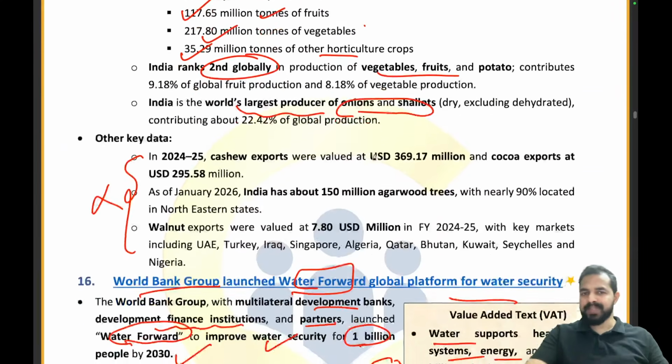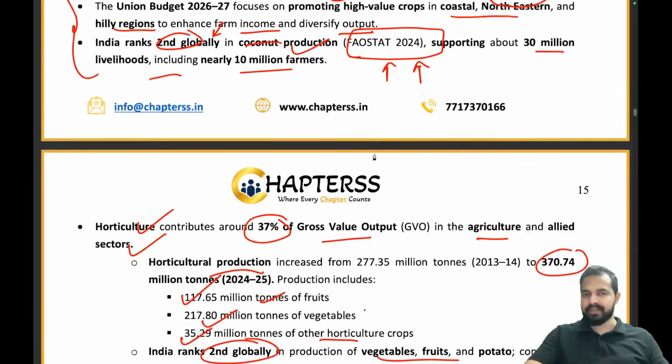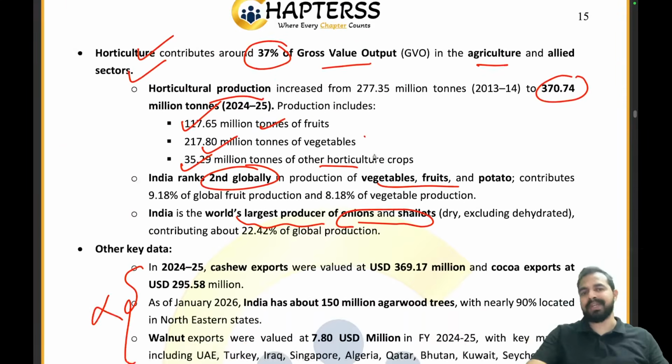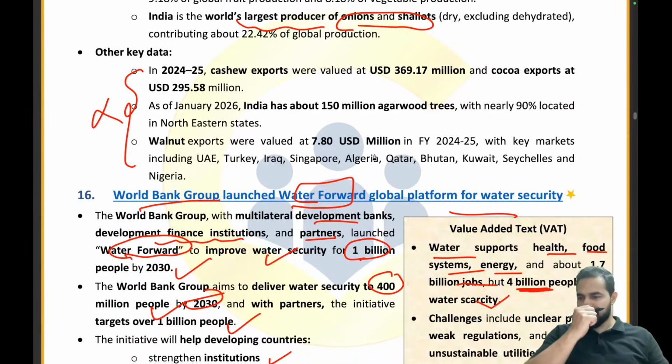So this article is directly taken from the PIB itself, my dear friends. Let me tell you, if there is any incorrect information on the PIB, then even you won't be able to answer the question. Clear? I hope this makes sense and is quite logical. So don't worry. For all the data that we are creating for all of you for these current affairs chapters, I myself supervise all the data, checking whether everything has been mentioned correctly from the official sources. So please rest assured that no data will be mentioned incorrectly here.